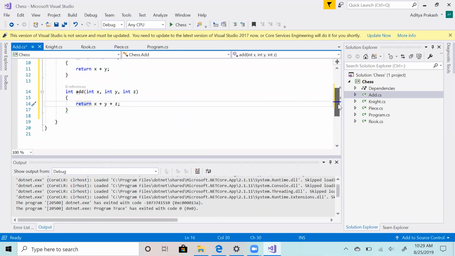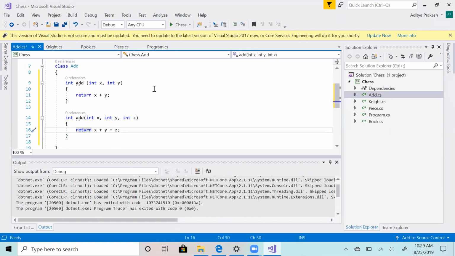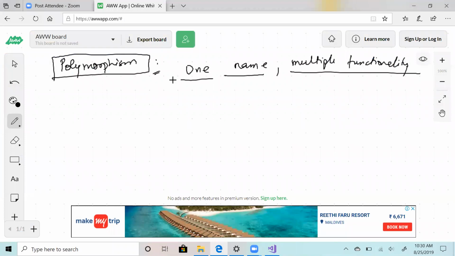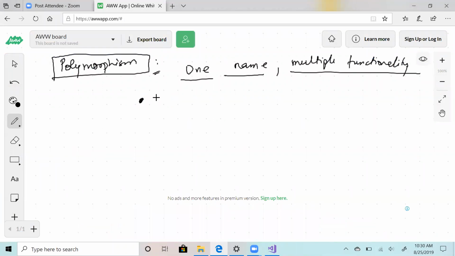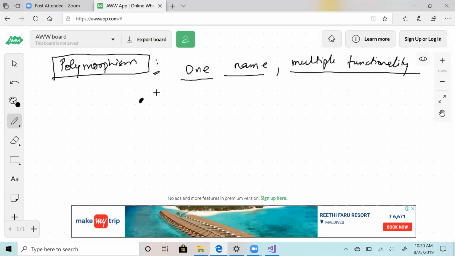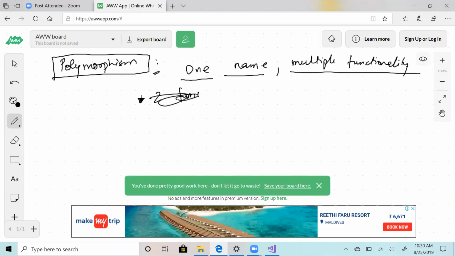So this is also a type of polymorphism. One name, multiple functionality. One add is adding 2 numbers, another add is adding 3 numbers. So there are many types of polymorphism. You can have one function name having 2 functionalities.